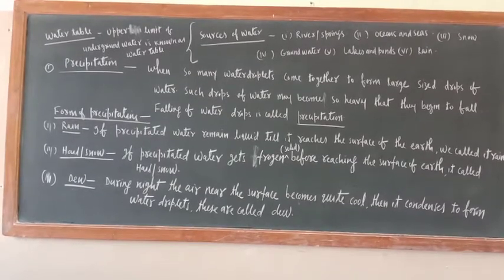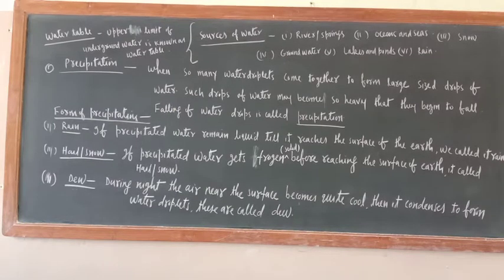Always remember, the water table varies from place to place. In some places the water table is above, so people may easily get water. In some places the water table is very deep, so people get that underground water with great difficulty.